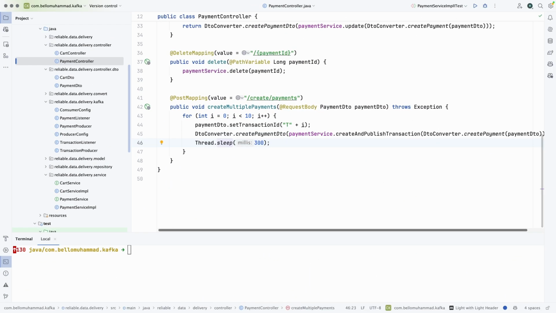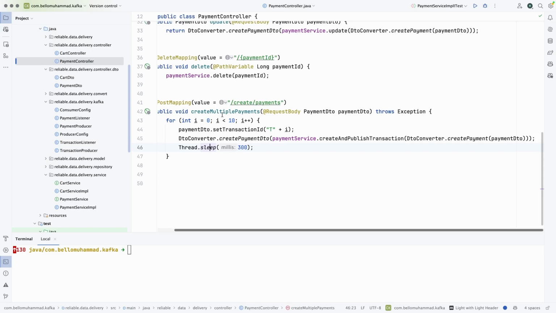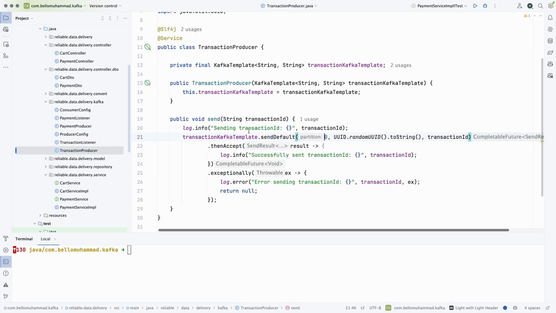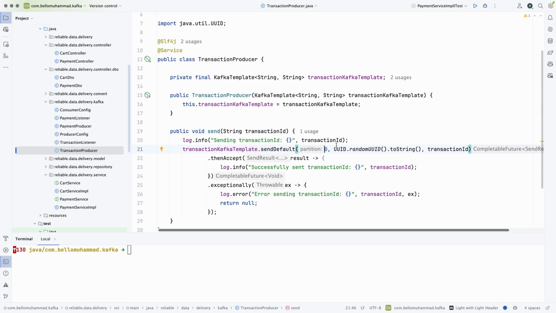So let us go ahead and look at our Java app. You can see I have a simple controller here that just loops and sends 10 messages. We are not here for a Java course, so the code quality and everything is not something that we are here to look into. Another thing that we should look at is the producer. You can see the producer is sending specifically to partition 0.